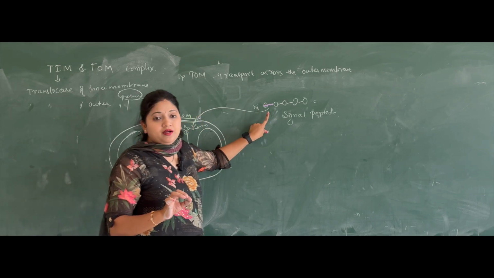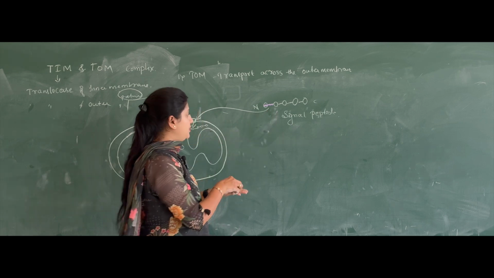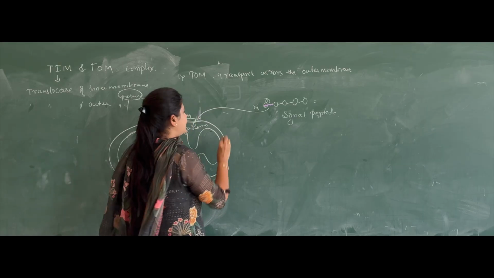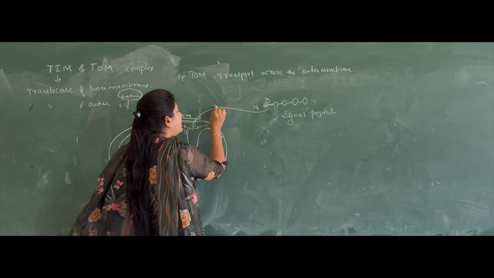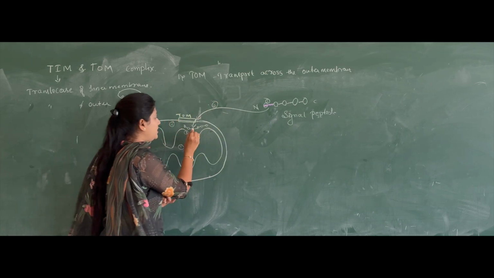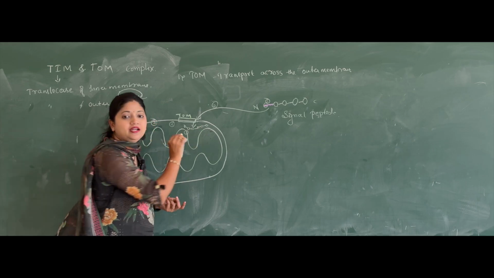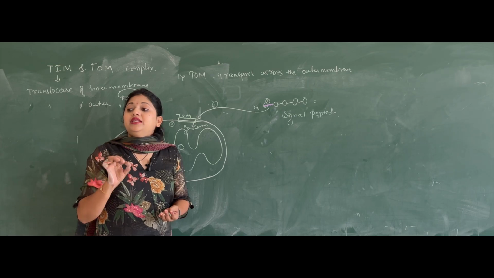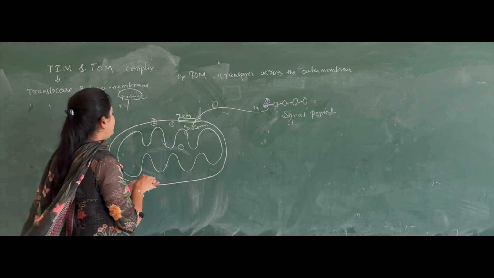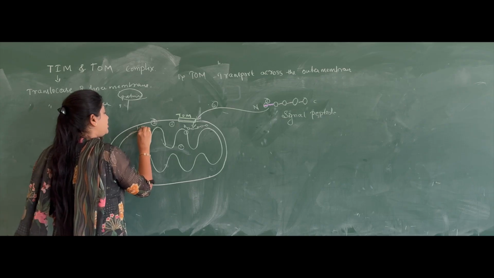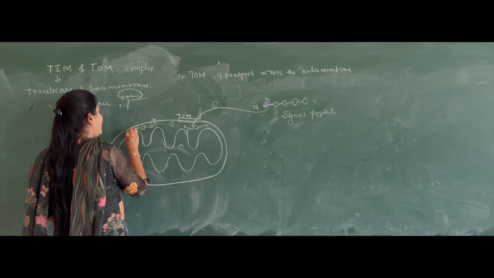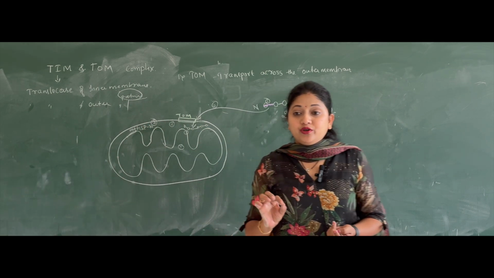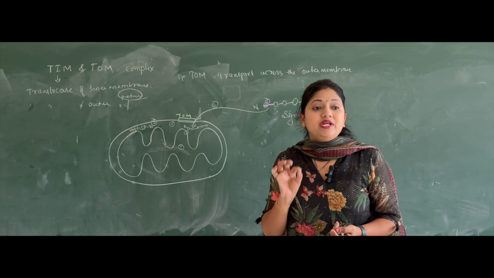The first step is recognition. After recognition, the TOM complex passes this unfolded protein into the intermembrane space. When it enters, in the intermembrane space there is a protein called HSP70, mitochondrial HSP70, which stands for mitochondrial heat shock protein 70.